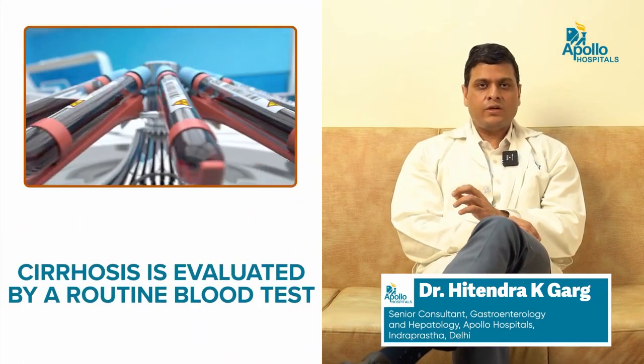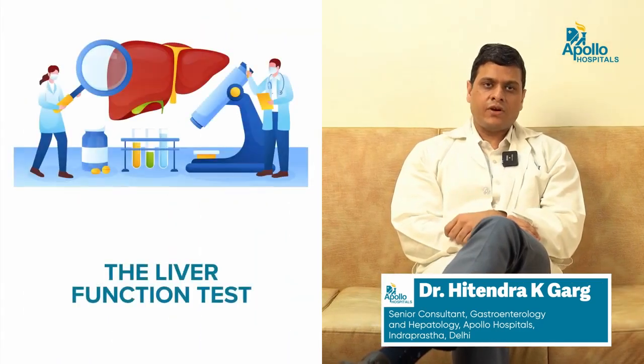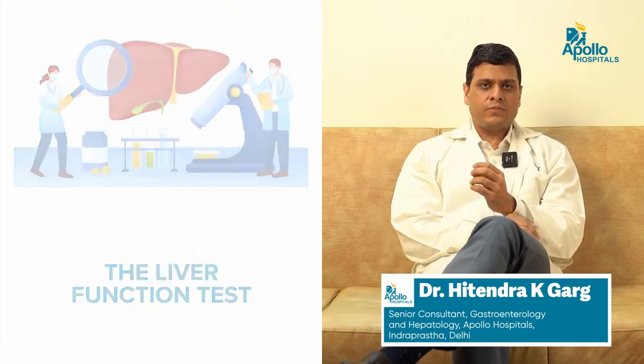We just do routine blood tests. Routine blood tests means CBC. You can look at the TLC level. You may find a low TLC level and a low platelet level. The next test is the liver function test. You might see some increase in the bilirubin level, a decrease in the albumin level, and some alteration in the SGOT and SGPT levels. Another test we do is PTINR. In some patients you can find an increase in the PTINR level.